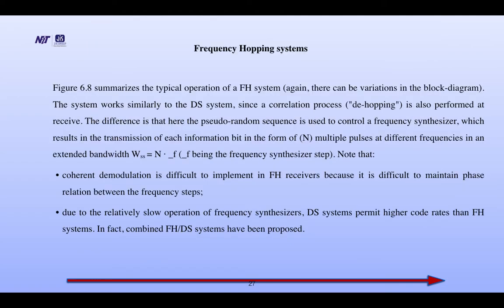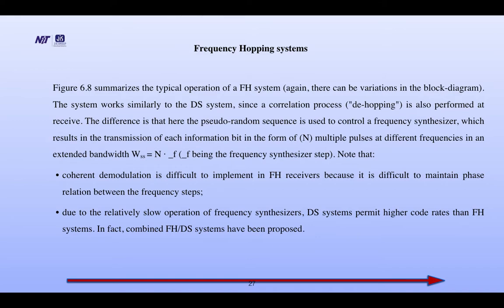Frequency hopping system. The frequency hopping system block diagram will be shown. The system works similarly to the direct sequence system, since a correlation process is also performed at the receiver. The difference is that here the pseudo-random sequence is used to control a frequency synthesizer, which results in the transmission of each information bit in the form of n multiple pulses at different frequencies in an extended bandwidth.